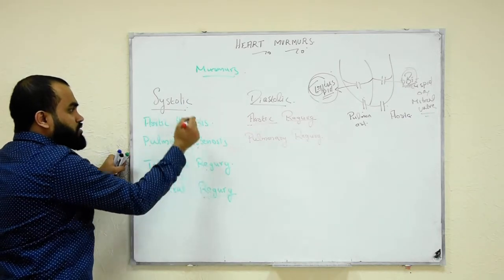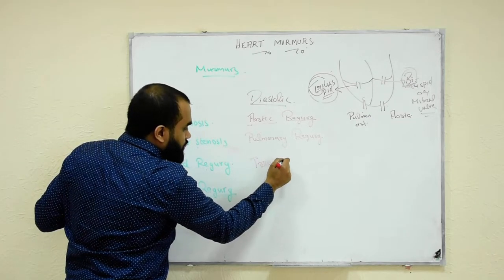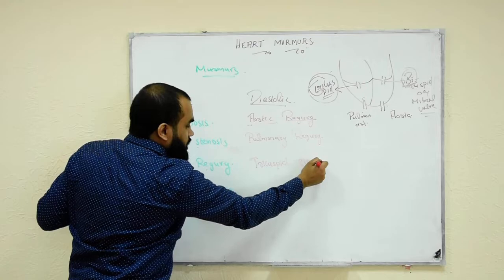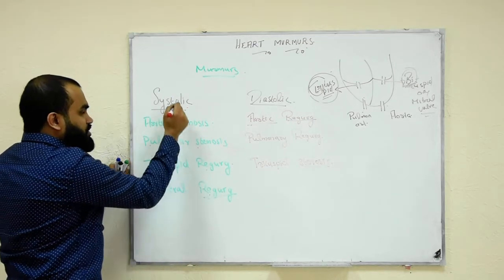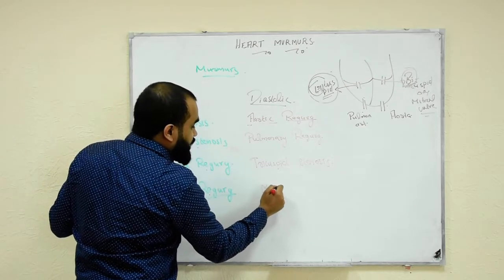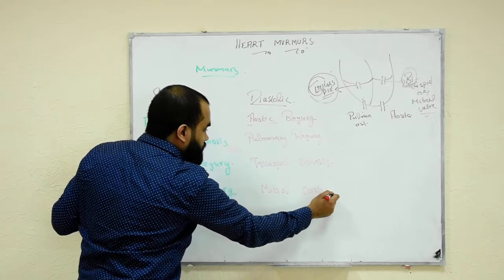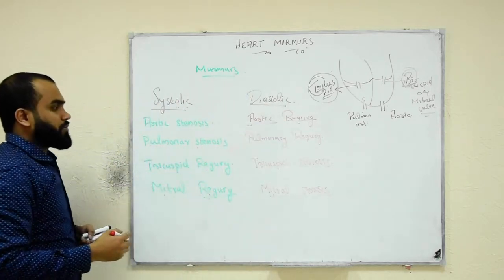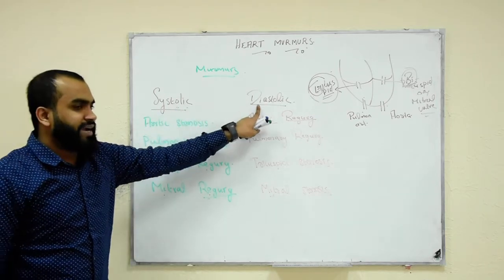Tricuspid regurgitation produces systolic. Tricuspid stenosis, which is a filling problem, again diastolic murmur. Mitral regurgitation systolic. Mitral stenosis, very important, diastolic murmur. So we classified all the murmurs into two, systolic and diastolic.